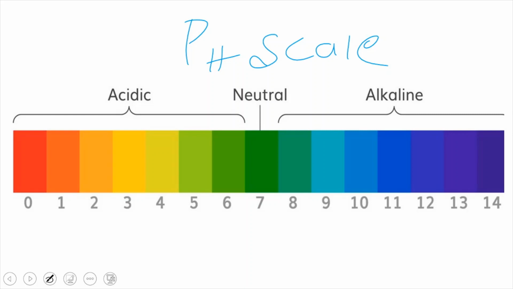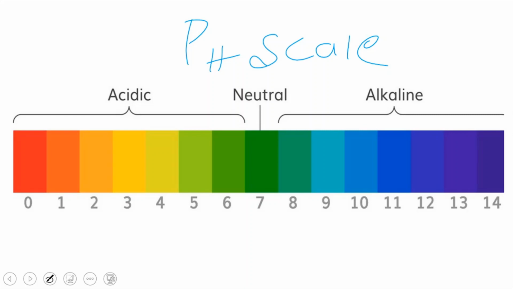Let's discuss now. The pH scale is a scale for measuring the hydrogen ion concentration in a solution. It is nothing but a scale which is used to measure the concentration of hydrogen ions in a solution.